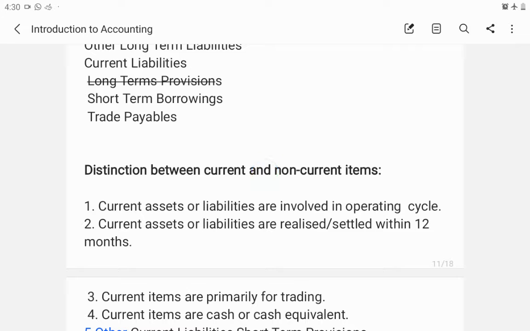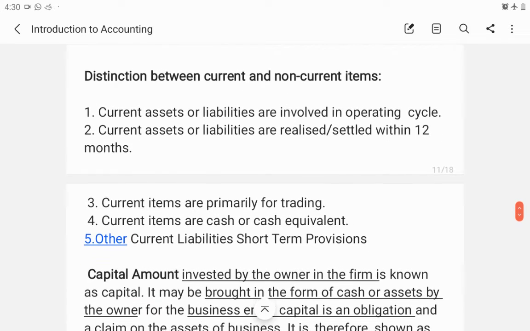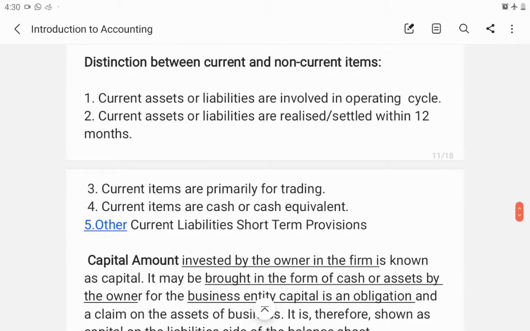Next is the distinction between current and non-current items. I already told you, current items we use within 12 months, and non-current items we use even after 12 months. Even after 12 months the benefit of those things won't expire.